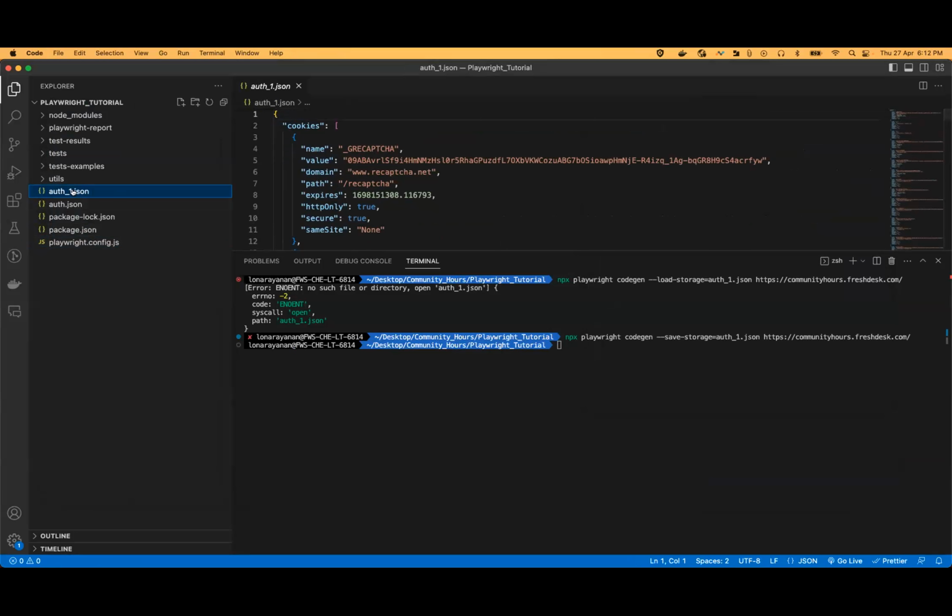Now we can use this storage state to load our website. If I use the same website, but instead I'm asking to load it from my storage, what would happen?